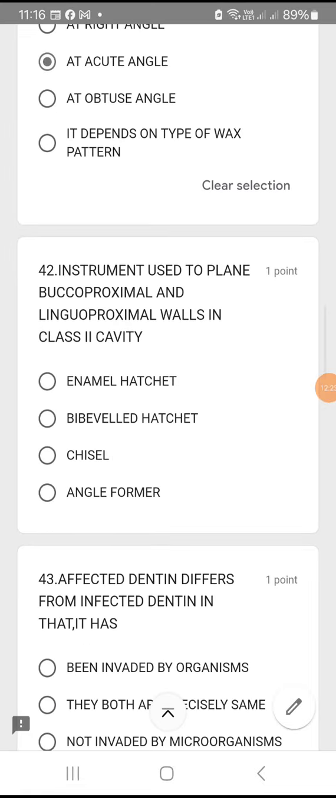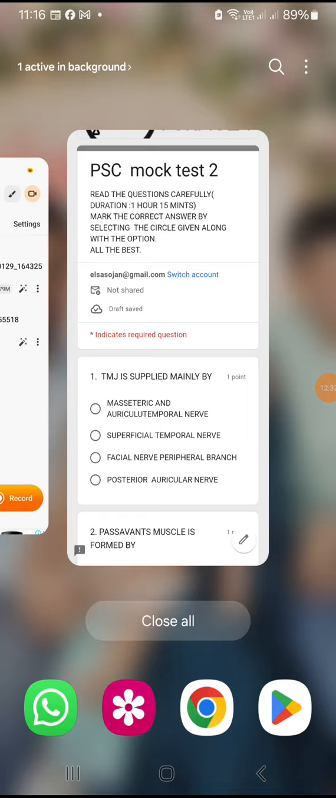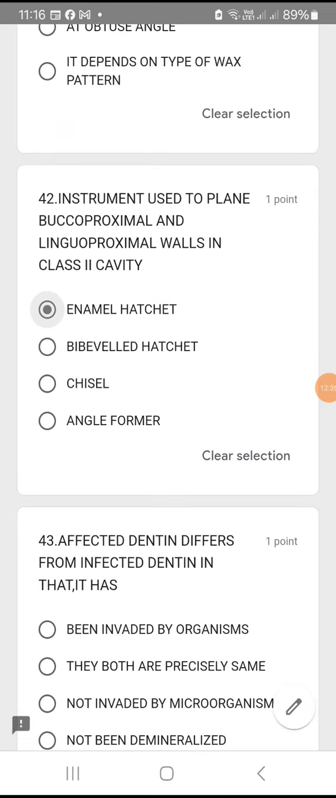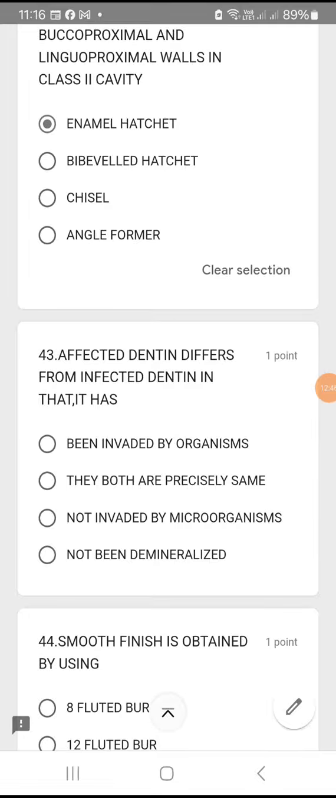Question number 42. Instrument used to plane buccoproximal and linguoproximal walls in class 2 cavity. Okay, so when you plane the buccoproximal, linguoproximal walls in class 2, you always use an enamel hatchet. Instrument used to plane the buccoproximal and linguoproximal walls in class 2 cavities, enamel hatchet. Option A.